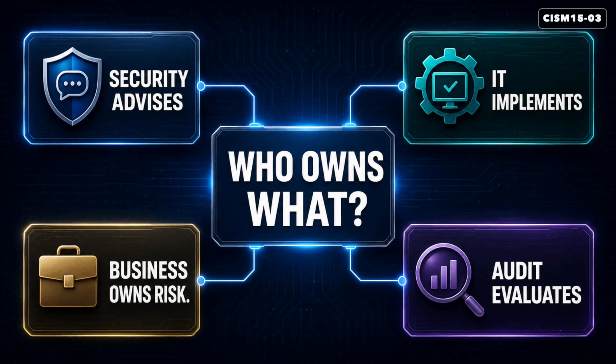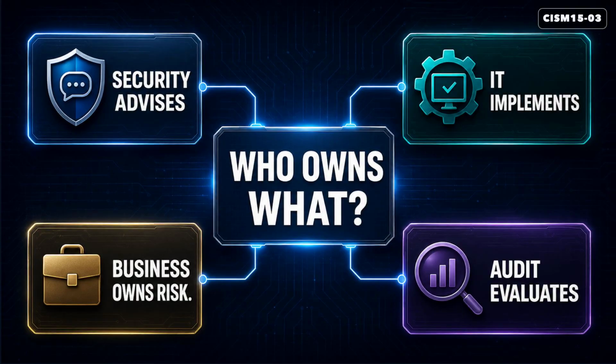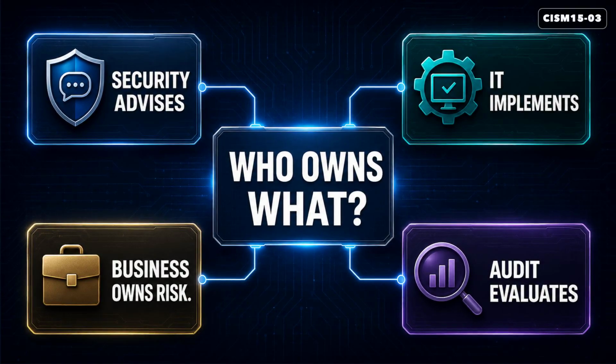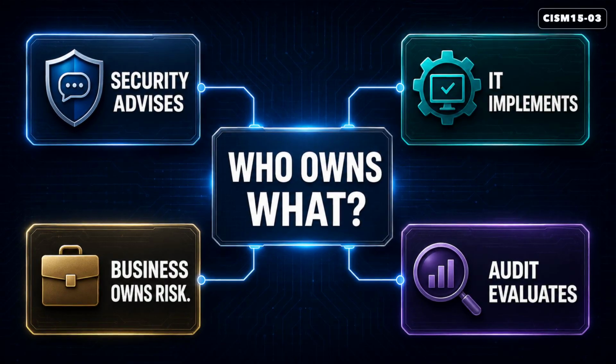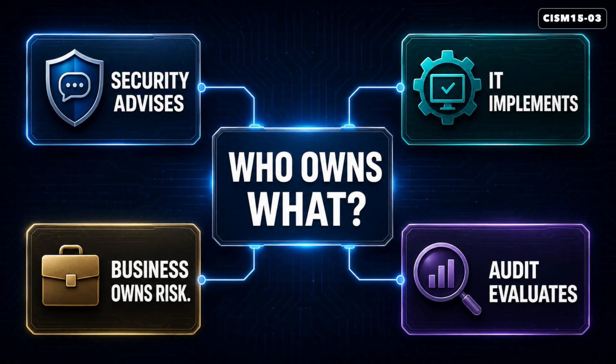Before looking at answers, separate four ideas. Security can advise on risk. IT can implement controls. Audit can evaluate evidence later, but the business owner owns the business risk. And governance defines the rules for accepting or correcting that risk.